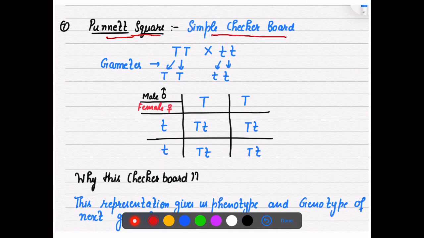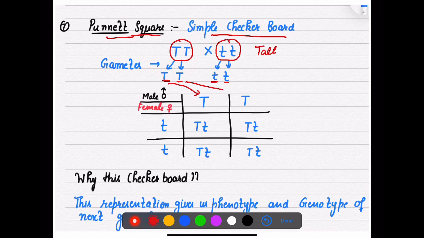Suppose I have taken here the example of tall. So here this tall parent is crossed with the recessive parent. The gametes which will be formed from TT are T, and from the recessive parent, small t. So now you have to write these gametes.